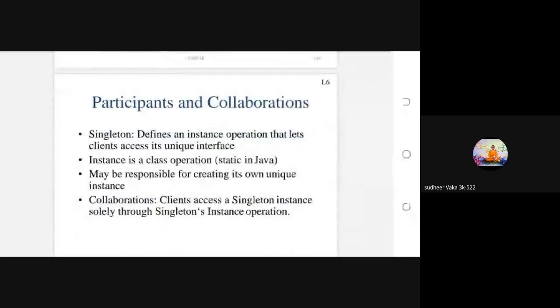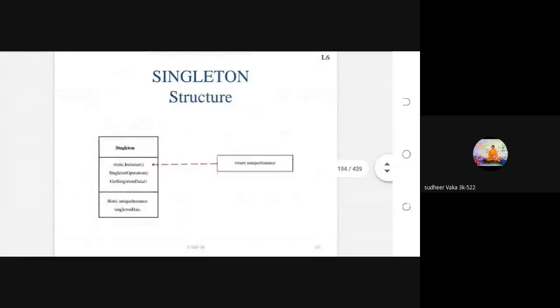Next agenda point is participants and collaborations. You see here, who are the participants in the singleton design pattern structure? From this structure, who are the participants?